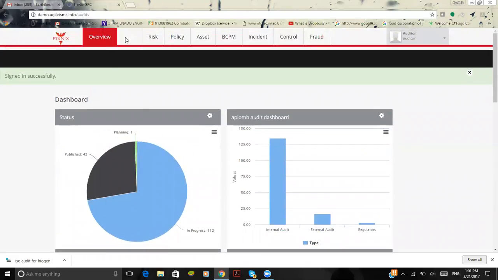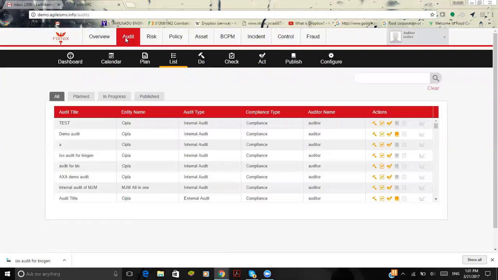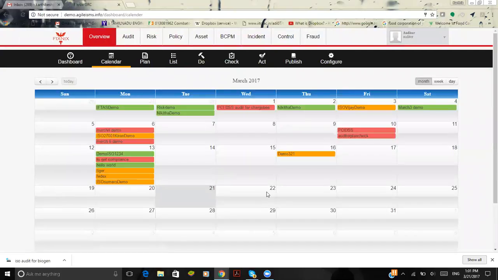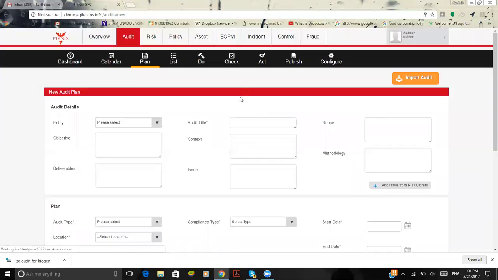Walking through the audit module here. At the initial stage, the auditor will view the calendar about the tasks that he has to complete. When the auditor is asked to prepare for the audit process, whether it is ISO 27001, HIPAA, or SOC compliance, as an auditor I'm going to plan the audit process at the initial stage. For instance, I'm planning it as Geo.